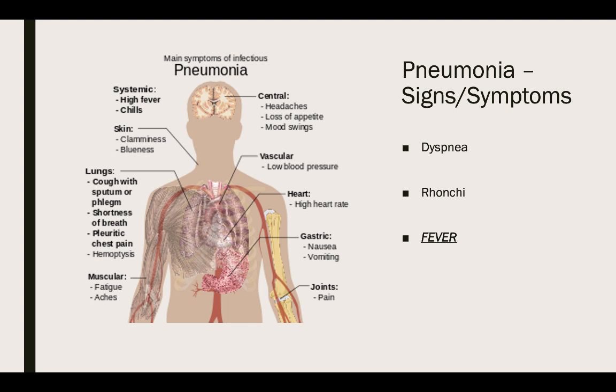Now, your patient presents you with some respiratory distress. What are you looking for when we might be thinking pneumonia? We're looking to rule in, rule out. So, definitely shortness of breath, just like all of our respiratory distress patients. You're going to listen to lung sounds. You're going to hear some junky sounds. There definitely could be rhonchi, a lot of rhonchi. It's not going to be fluid. It's not going to be wheezing. If the rhonchi gets worse enough, there might be some wheezing, but they're just going to be junky, right?